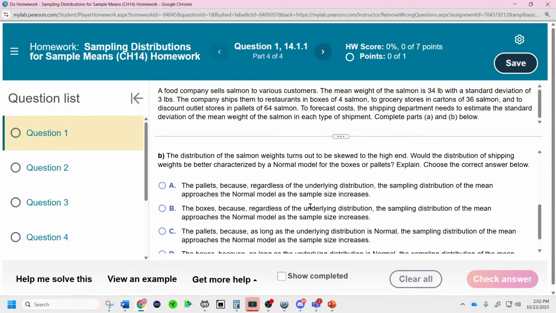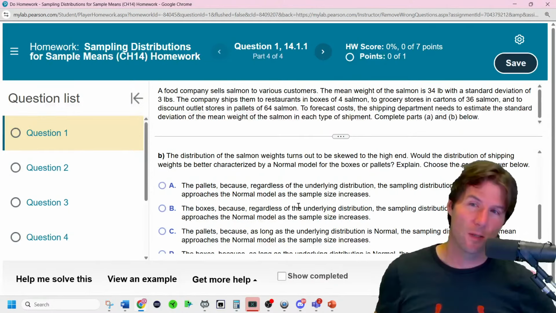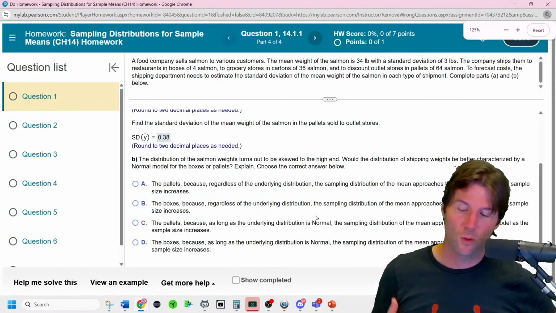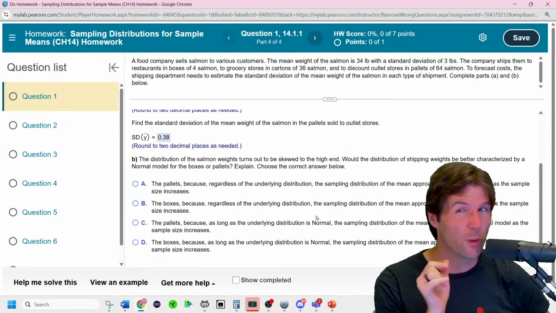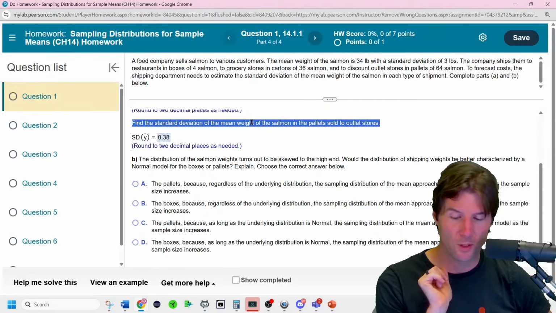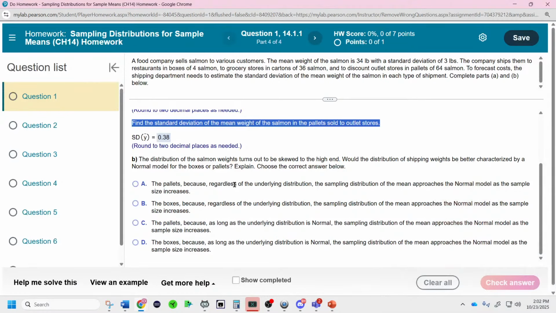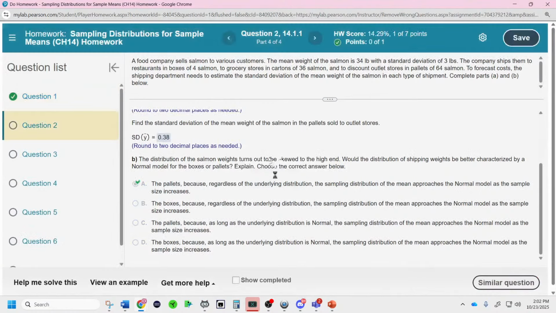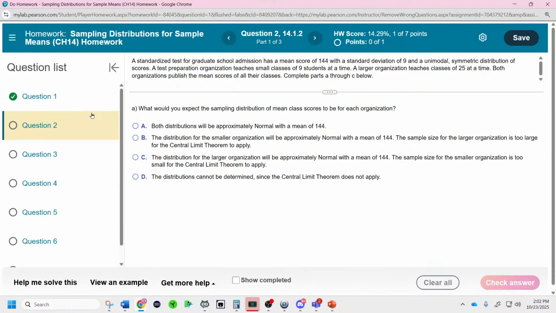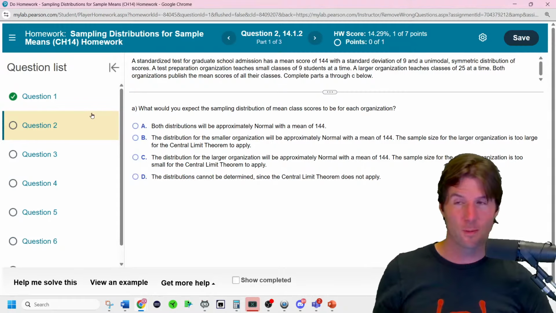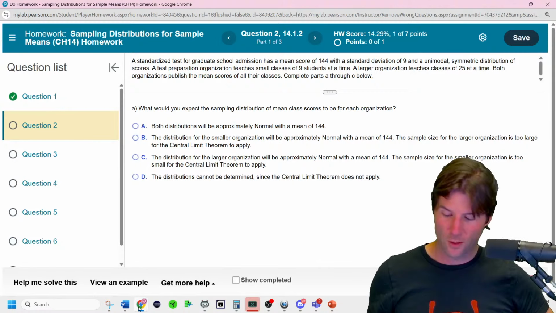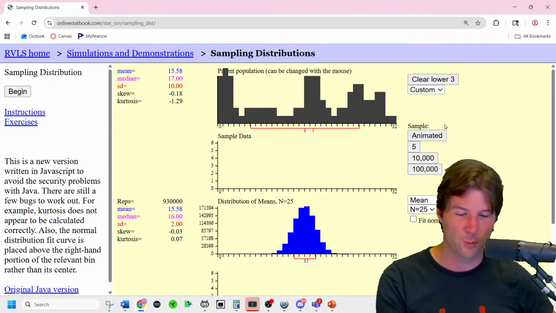Give me a break. So now this asks, is it normal? Well, it becomes more normal as n increases. So the one most likely to be normal would be the one with the largest sample size, which is the pallets. Regardless of the underlying distribution, the pallets are going to be the most normal because it approaches the normal as n increases. And that's the central limit theorem. As n increases, the distribution of the sample mean and sample proportion become more normal.